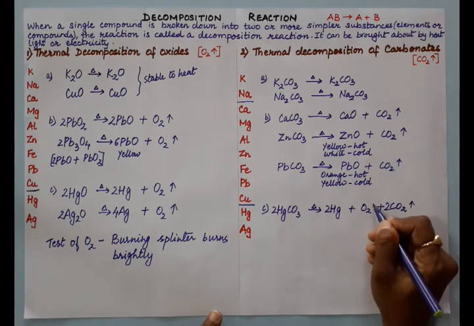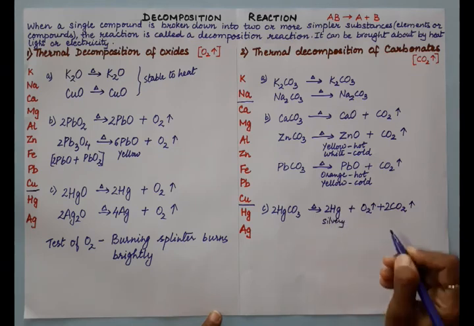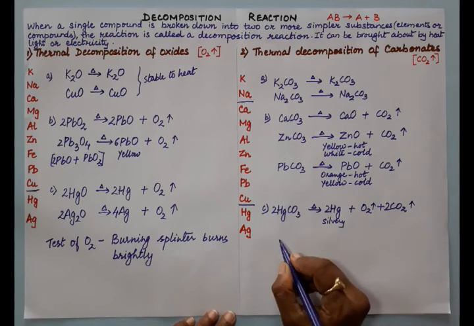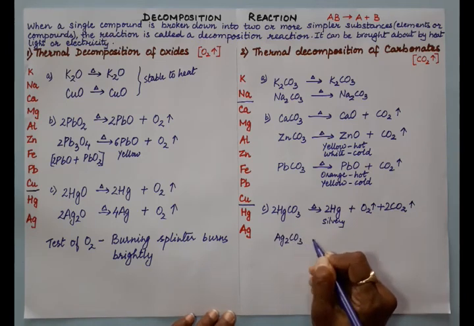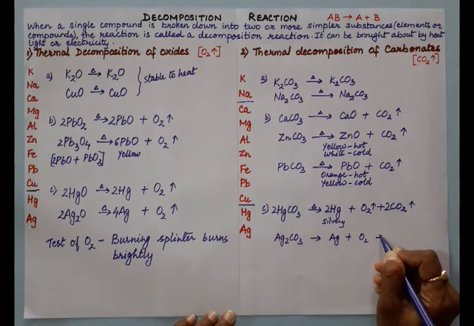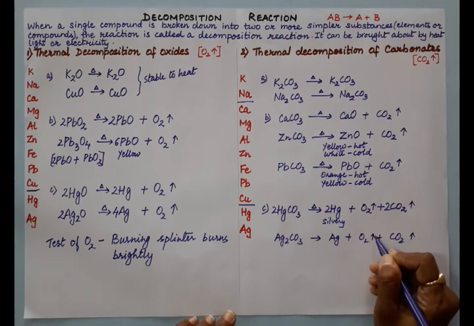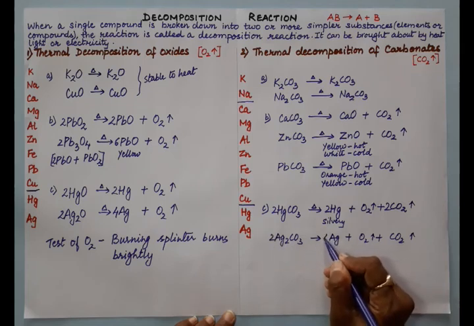So here we are getting two gases and a silvery metal. Now let us take one more example, silver carbonate. On decomposition we get metal plus oxygen plus CO2.